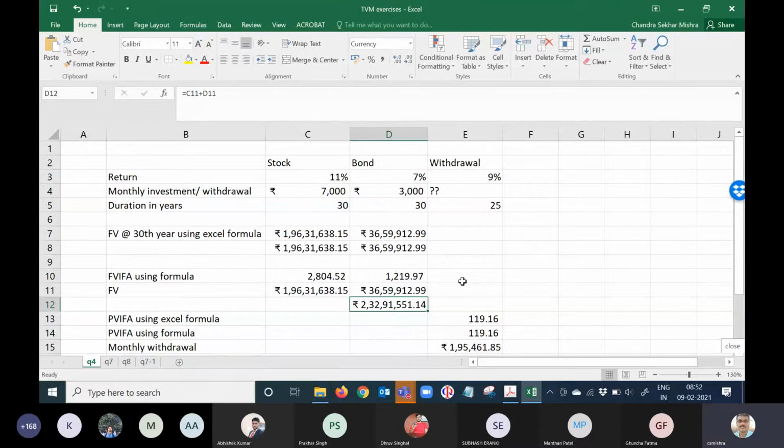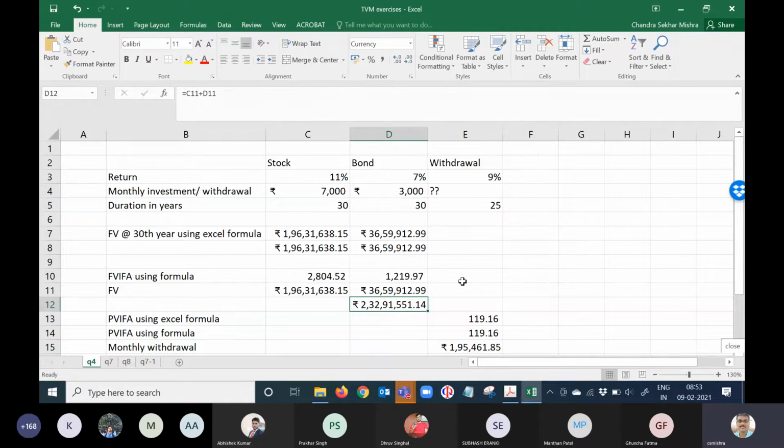If you're just keeping 7,000 rupees and 3,000 rupees in something like this, or let's say you keep 7,000 rupees and get a return of 11%, or 10% for that matter, your amount is going to be around 1.96 crore. This is the implication as such.